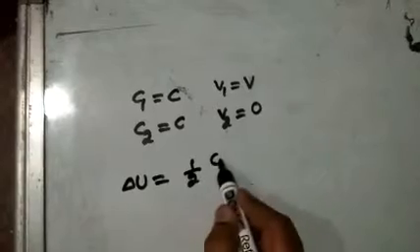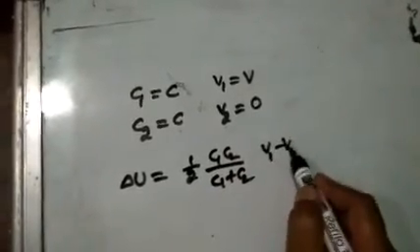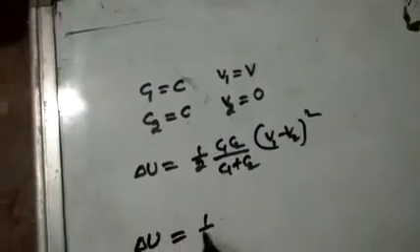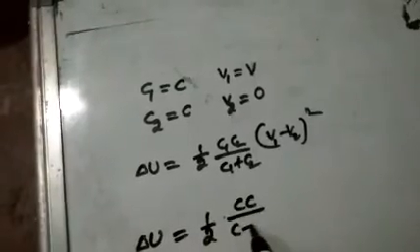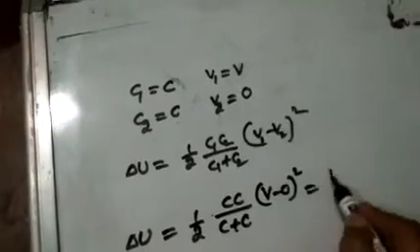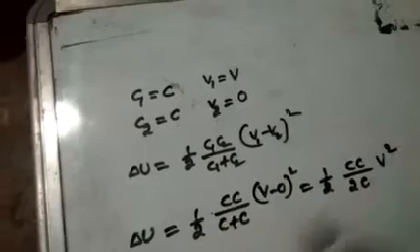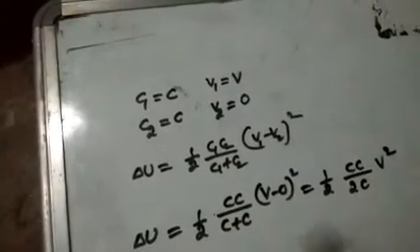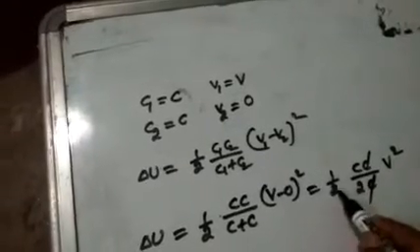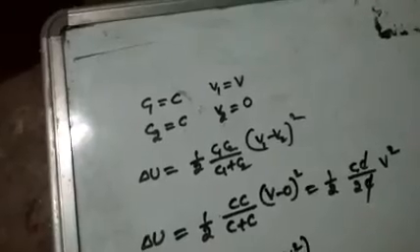Loss of energy, what is the formula? Half C1 C2 by C1 plus C2, times V1 minus V2 whole square. Delta U equal to half C1 C2 by C1 plus C2 times V minus 0 whole square. This is equal to half C into C by 2C into V square. Delta U equal to, C C gets cancelled.